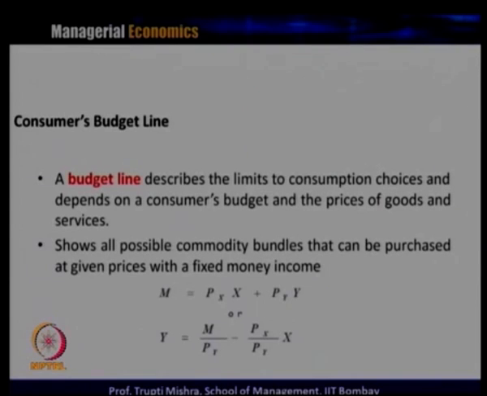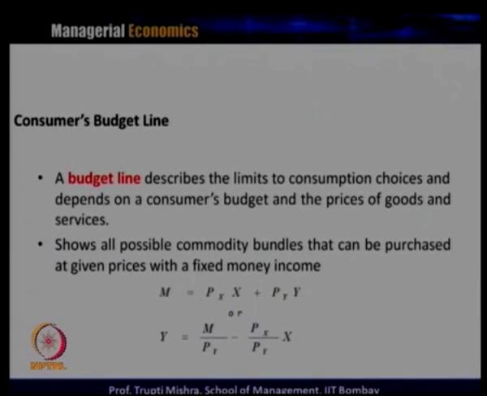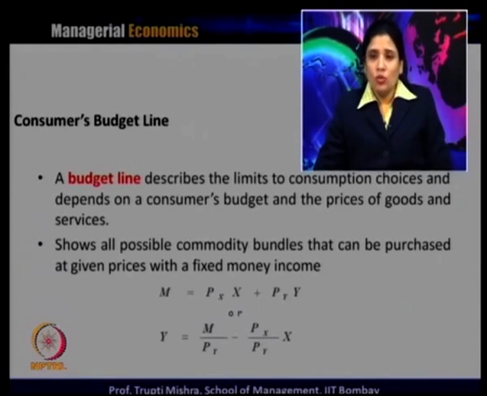So, what is a budget line? Till now we know that the indifference curve gives us the consumer preferences, and at the same time it gives us the different combinations of goods and services which yield the same level of satisfaction. Now, more is always better for the consumer, but when it comes to affordability, income always poses a constraint. Consumer income we represent in terms of the consumer budget line,